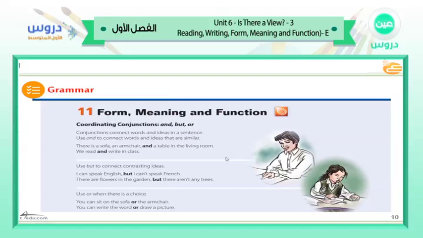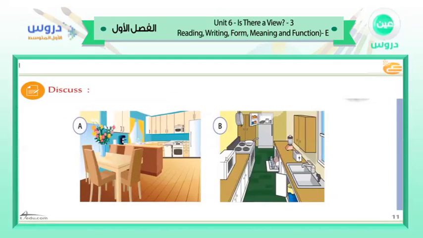Well, gentlemen, we have to move to the second slide. Here we have two pictures, picture A and picture B. We have many facilities in this kitchen, kitchen A and kitchen B, and we have to compare between these kitchens. For example, in kitchen A, we have a curtain, a vase on the floor, a table, chairs, a stove, a microwave, a refrigerator, and also basins. All of this is about picture A.